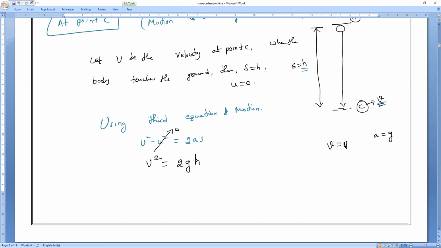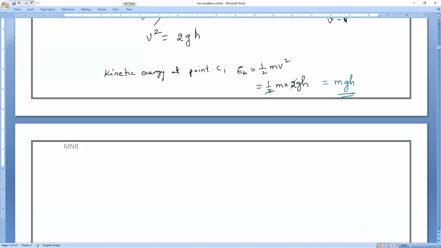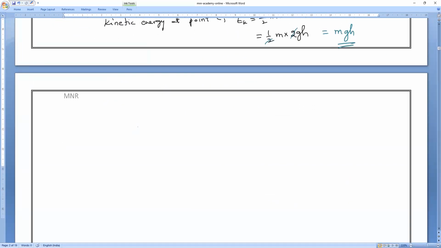Now, from that, what is the kinetic energy at point C? Everybody. Kinetic energy at point C is equal to what? Kinetic energy formula, half M V square. So half into M into V square means what? V square is 2GH. So 2 will get cancelled. So what is the kinetic energy? mgh.